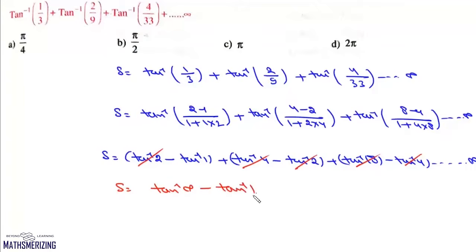tan inverse 1. The proper way of solving this question is to first write its partial sum and then take limit n tends to infinite. But here I have taken a shortcut. So I have directly expressed it as tan inverse infinite minus tan inverse 1, which is pi by 2 minus pi by 4, and it is pi by 4, and that's your option A.